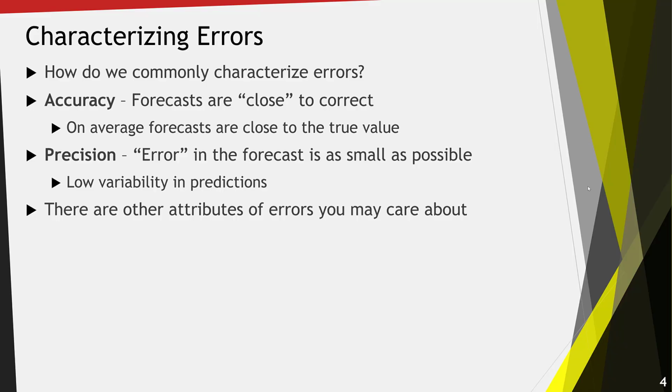There's a paradigm of accuracy versus precision. Accurate forecasts are forecasts that are close to correct. What this means is, on average, the forecasts are close to the true value of the label. In contrast, precision means the error in a forecast is as small as possible. This means that there's low variability in predictions. These are two different concepts, but they're important to think about when generating forecasts. But there are also other attributes of errors that you might care about.